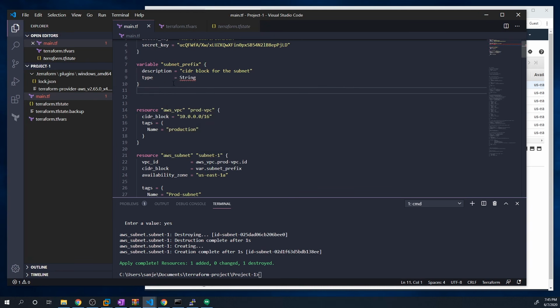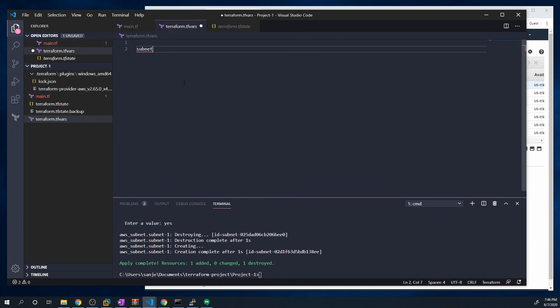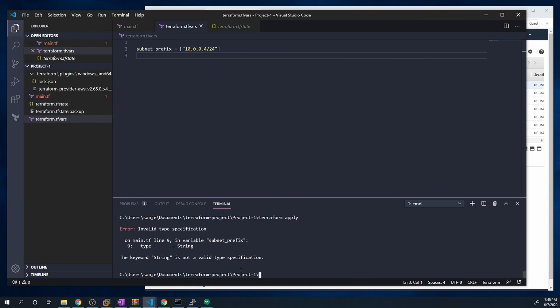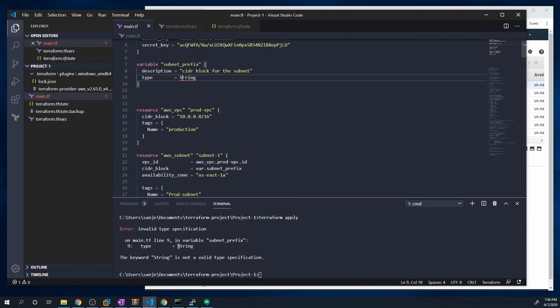And so now if I go to my terraform.tfvars and do a subnet underscore prefix equals, and instead of assigning 10.0.200.0/24 or something as a string, let's say I try to put in a list and I try to assign this value. Right? Let's see what happens now when we try to run that. Whoops, it looks like string is not a valid type specification, so it must be a lowercase s.